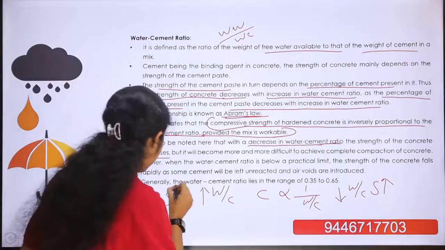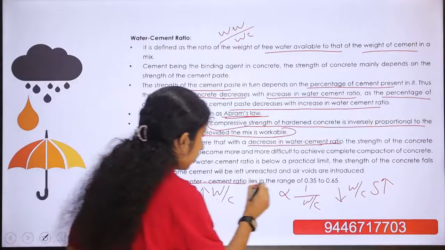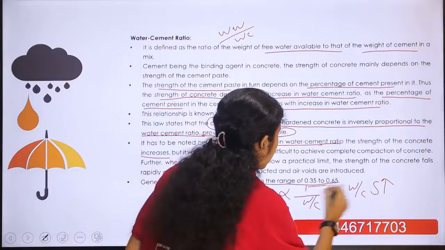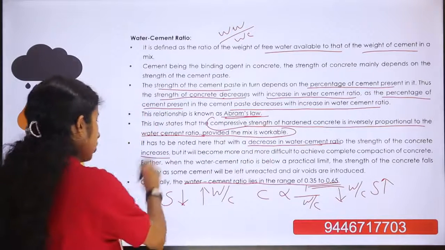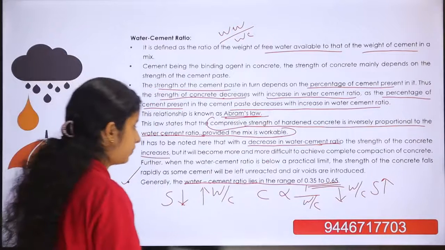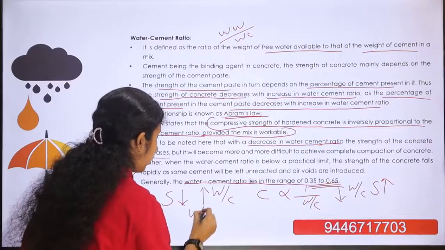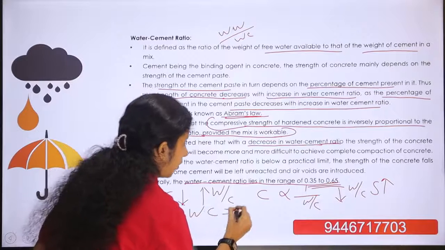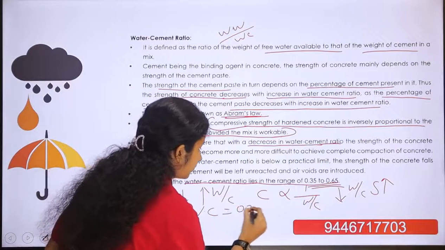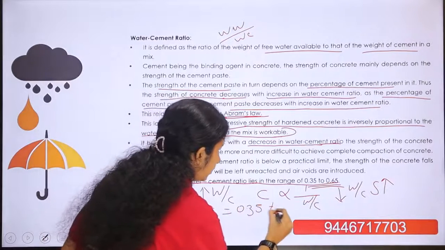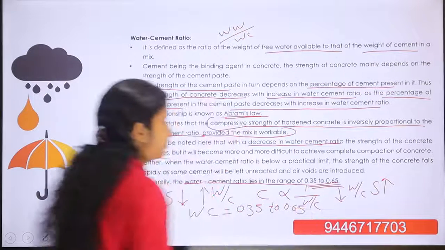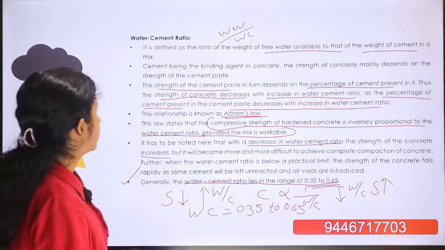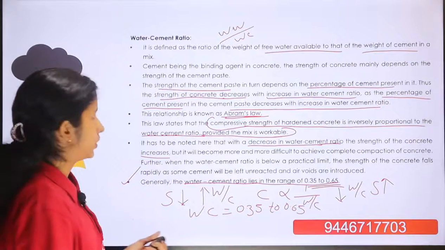And this is an important point. The water cement ratio lies in a range of 0.35 to 0.65. This is an important point. Water cement ratio range is 0.35 to 0.65. Okay, this is all about the water cement ratio.